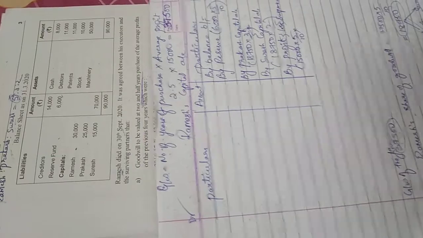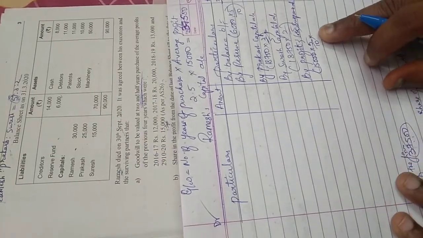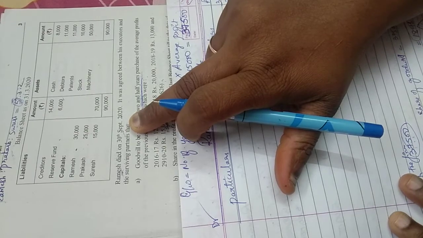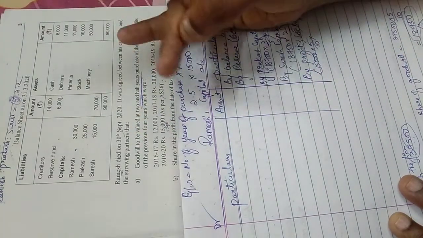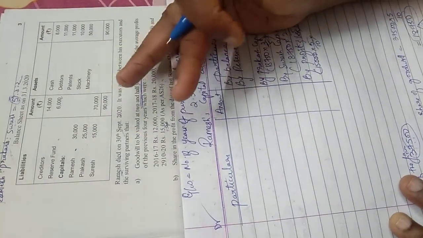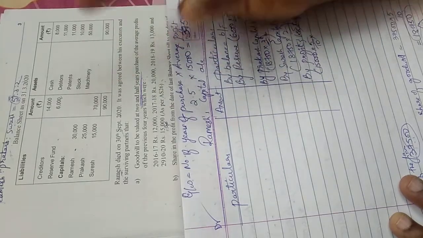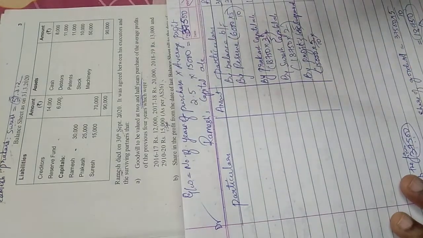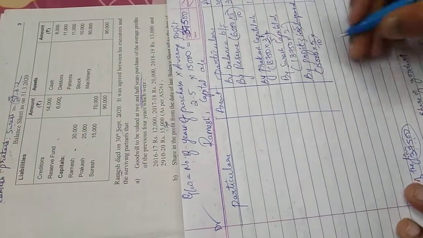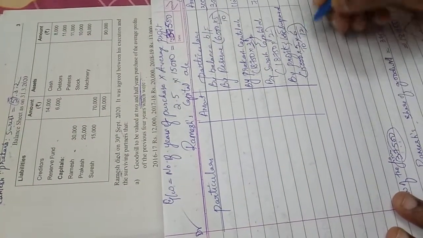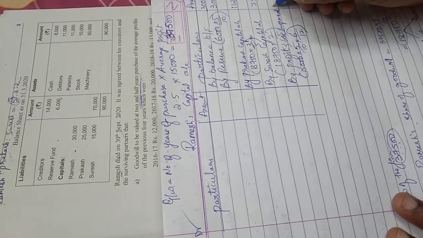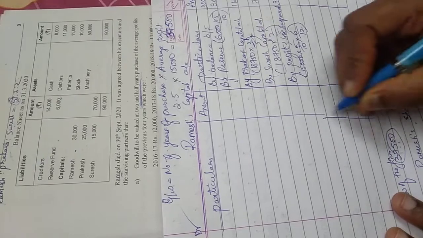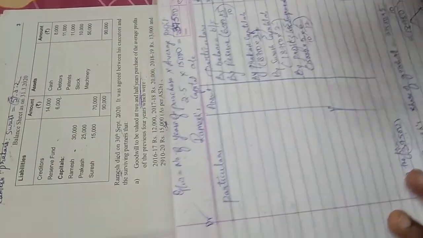No, he was alive only for a few months. You calculate the months he was alive. He died on 30th September, and the accounting year starts from April. So April, May, June, July, August, September: he was alive for 6 months. It says 30th September, which means he worked in September also. So 6 by 12. When I do this, I get 3,750. This is his share of profit up to the date of death.